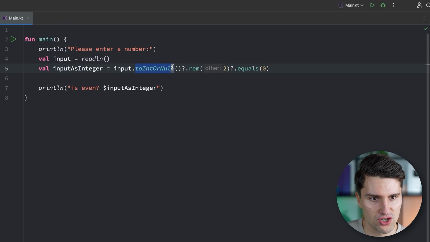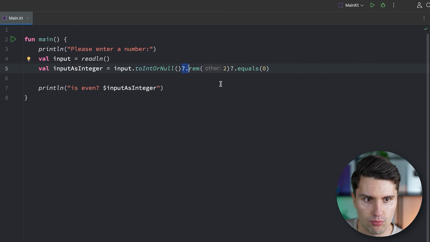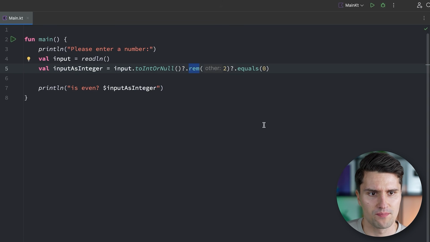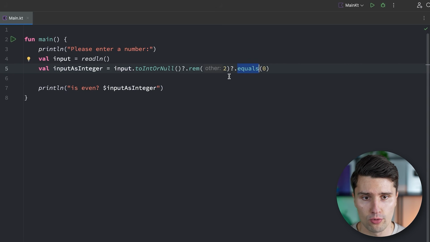And I know that all this can still sound a little bit confusing to you, especially if you're completely new to the programming world and why we have all those function chains, what all those empty parentheses mean, this question mark dot operator, why we suddenly have to write these modulo and equals operators here as real function names. If that's not fully clear yet, don't worry, it will get clearer when we get to functions in this course. But this operator is indeed quite important and quite helpful, which is probably the most commonly needed null safety operator in Kotlin.